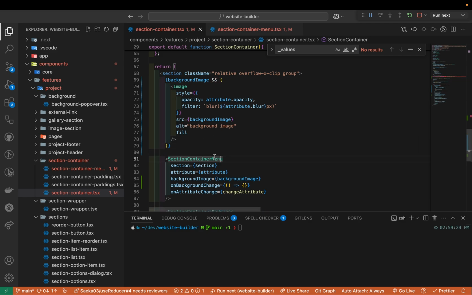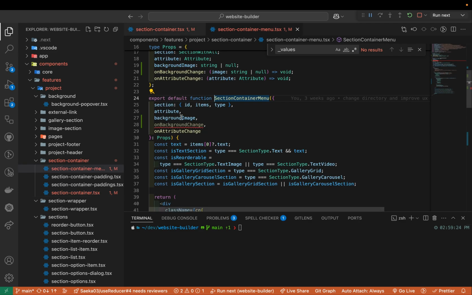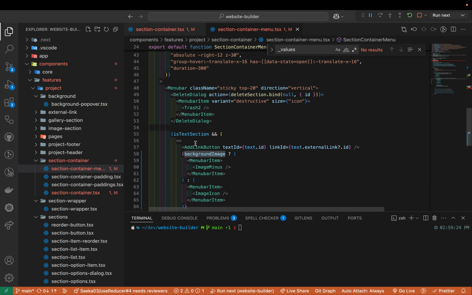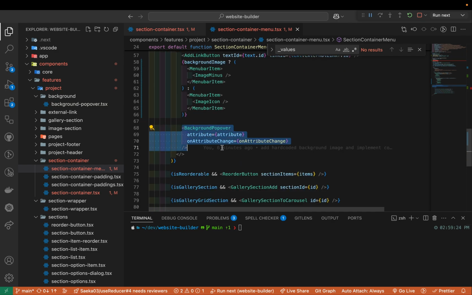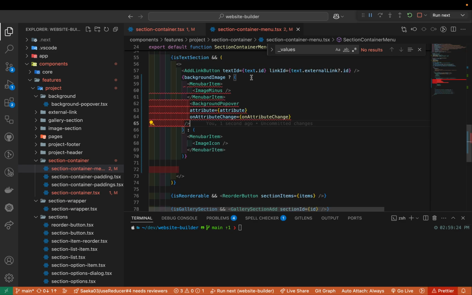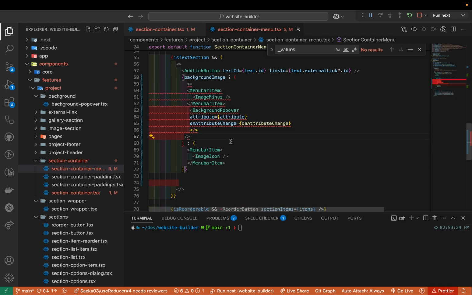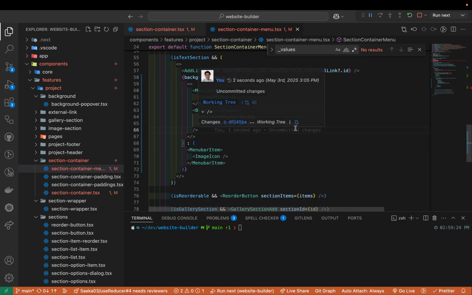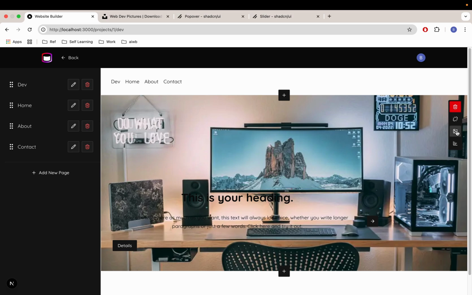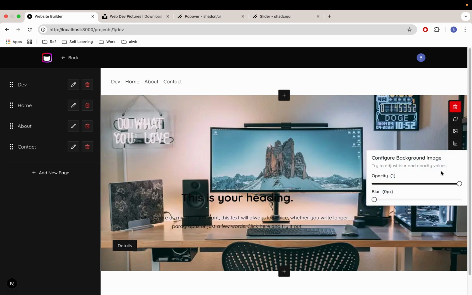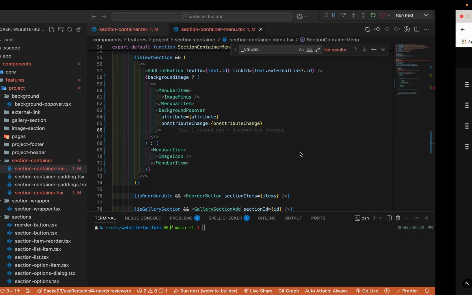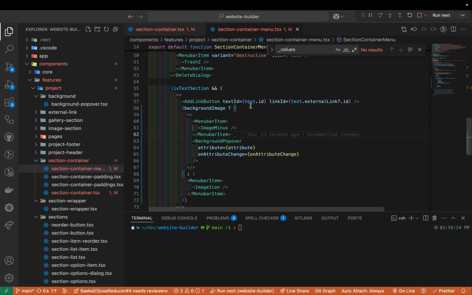Yeah, looking good. And then inside of the menu, the same thing, right? So when backgroundImage exists, then we want to show this guy, right? So let's move it inside here too. Yeah, a lot of fragments. We need to refactor. It's kind of getting ugly, right? What is happening? Oh, I think I forgot this. Okay, so looking good. So currently we have a background image. That's why we show minus and then this guy. When we don't have a background image, we are not going to show that. Okay. So let's just start with something simple. So removing that first, right?